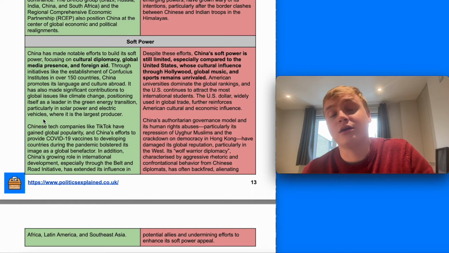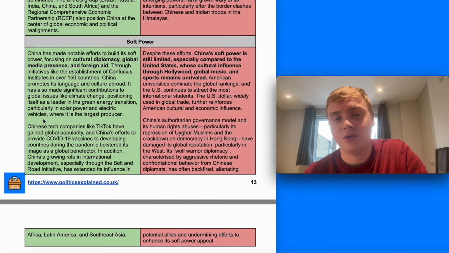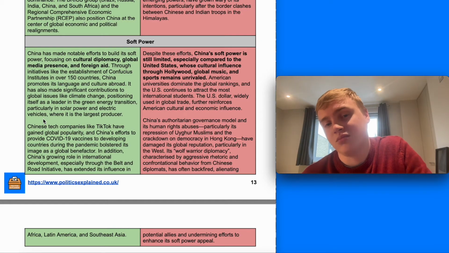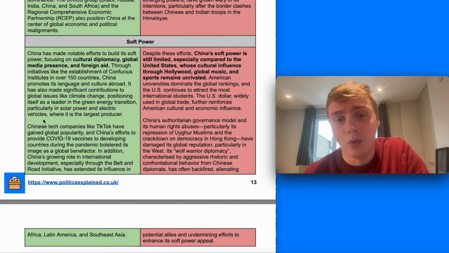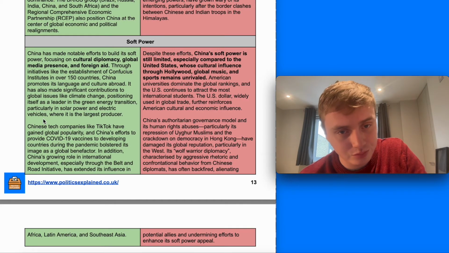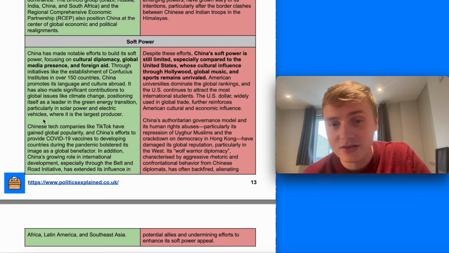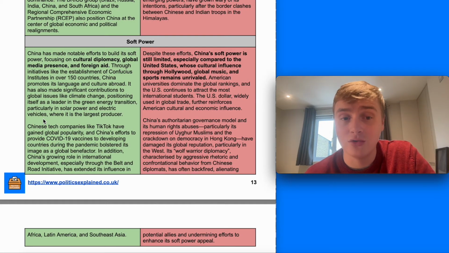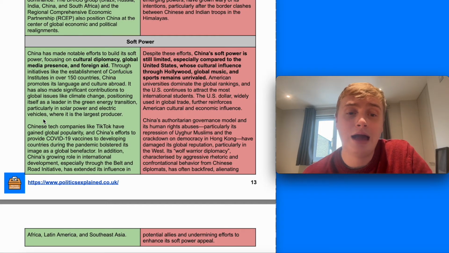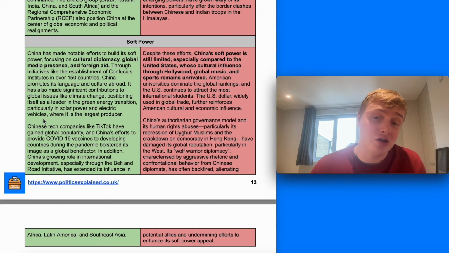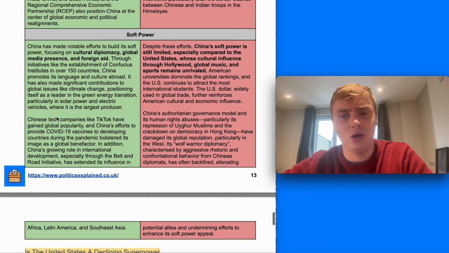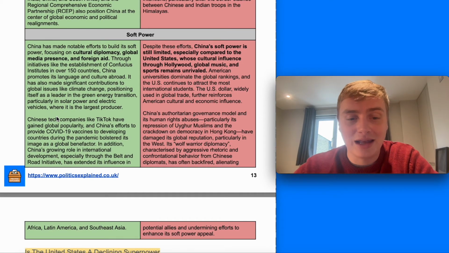However, I think in terms of soft power, this is one where it really does lag behind the United States, especially with American Hollywood, global music, sports, which really remain unrivaled, as well as American universities, the US dollar as well, and China's authoritarian governance model have damaged its global reputation. Though on the other hand, you could argue that actually it's beginning to influence other countries in that regard, as we'll look at in one of the next couple of videos as well, actually.